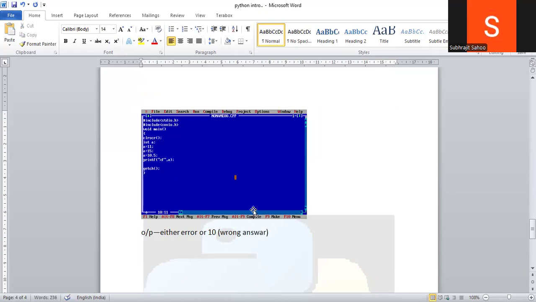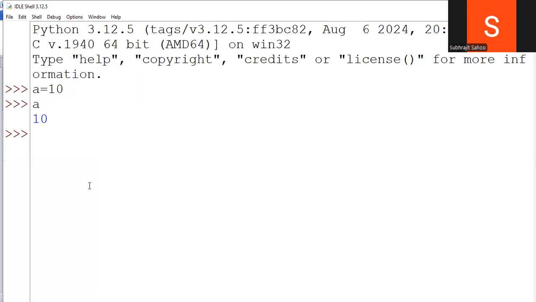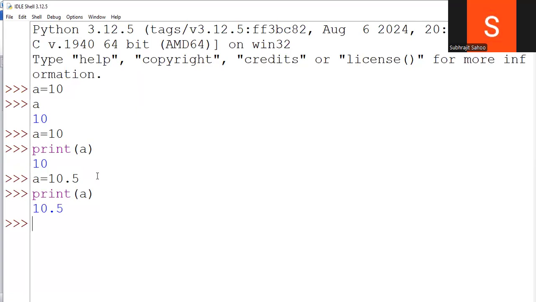Now coming to Python, observe here. Sir, here in Python I'm writing a. So variable declaration is not required here. I can give the value a equal to 10. I'm giving. Now print a. I'm printing a value. Very simple syntax. Okay, a value printed 10. Now I'm giving the same a equal to 10.5. I'm printing here, print a. Now see, 10.5 printed. So initially a contained an integer value.